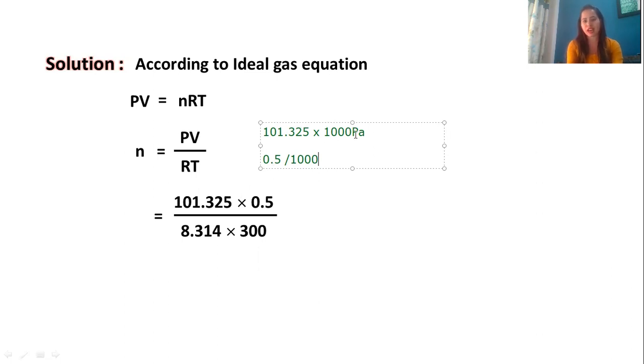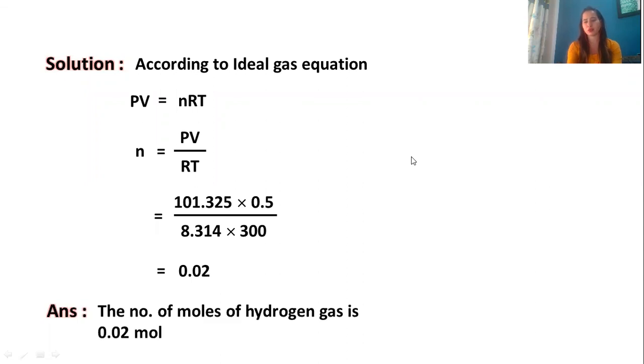So you can see we have taken pressure in pascal, volume in meter cube. Therefore, the value of R is 8.314 joules. So as you can see, we have used these values. You can solve this question, and when you solve this question, what you get is the answer for the number of moles. So the number of moles that we get over here is 0.02.